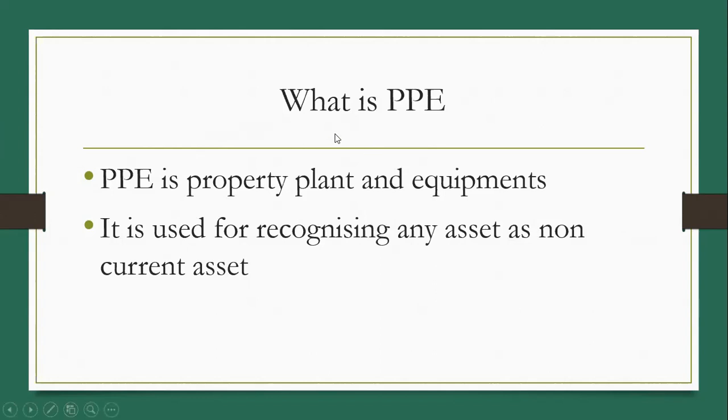So basically, instead of calling PPE, we can call it fixed asset, but it must be noted that all fixed assets are not covered under PPE. Certain fixed assets only are covered under PPE, and the rules given in this accounting standard are applicable for certain fixed assets only and not all fixed assets.